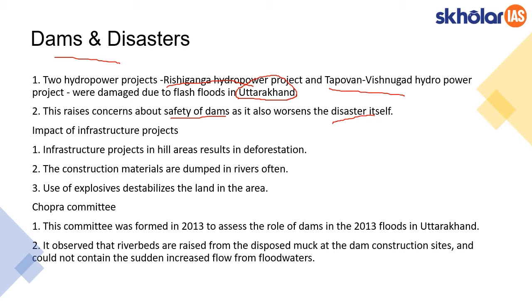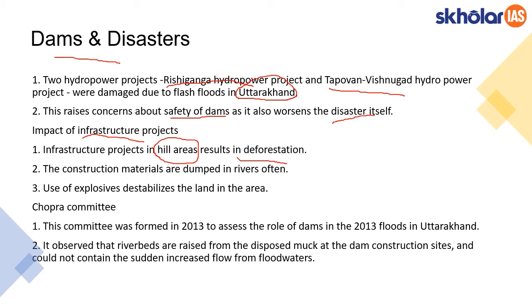First, let's try to understand the impact of infrastructure projects itself on the flood situation. See, infrastructure projects in hilly areas actually result in deforestation. It's an obvious one, because only when deforestation happens, infrastructure can be developed. And when that happens, the ability to hold soil reduces.